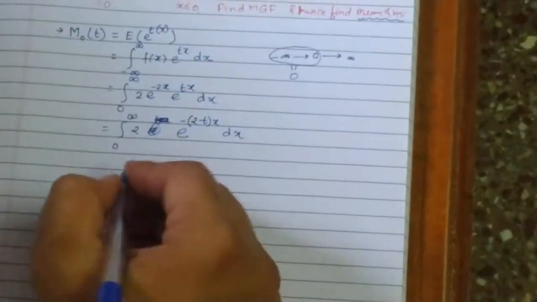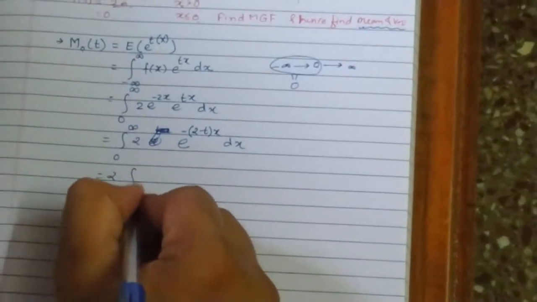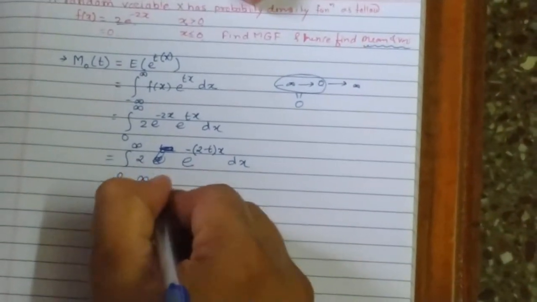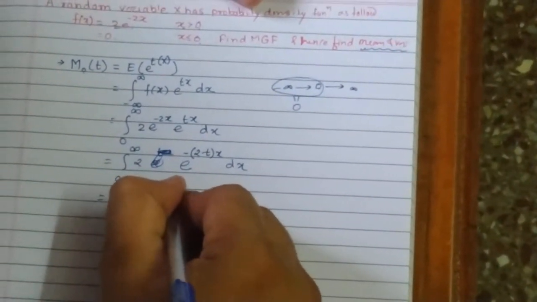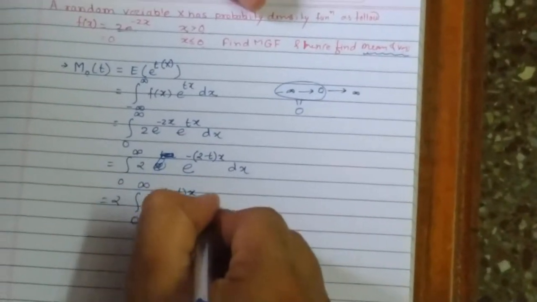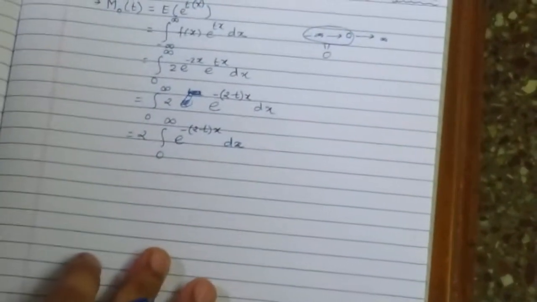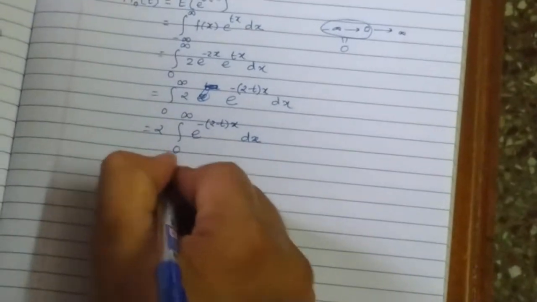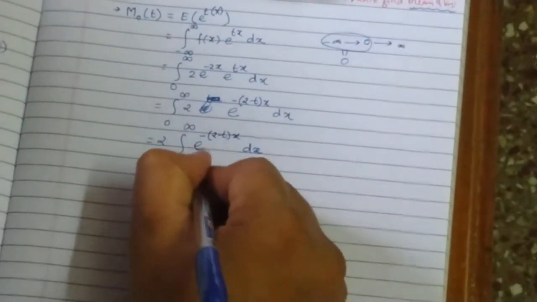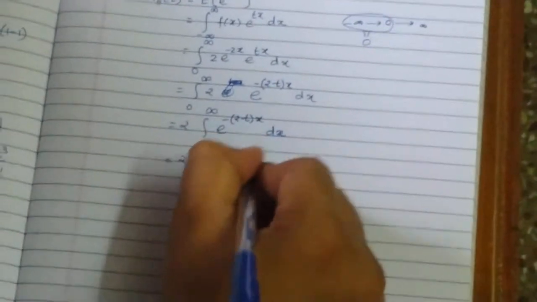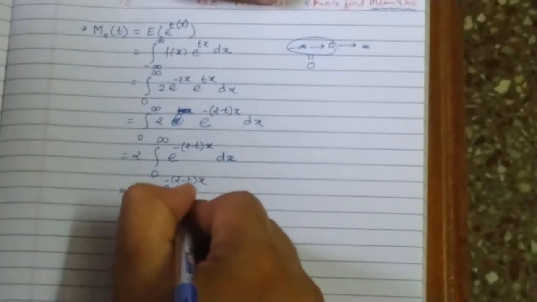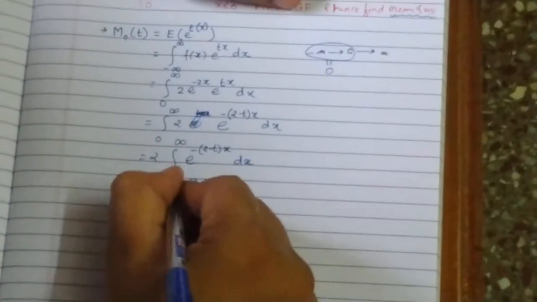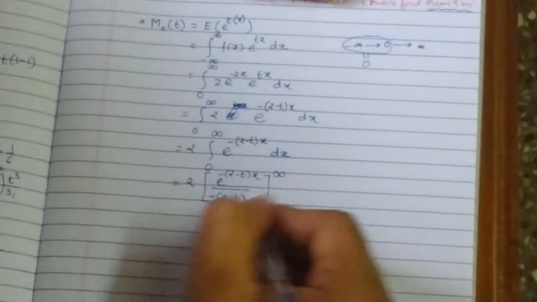The base is the same, so we add the powers. I'll keep 2 outside: 2 times the integration from 0 to infinity of e raised to minus (2 minus t) into x dx. Now integrate it. We have 2 e raised to minus (2 minus t) x divided by minus (2 minus t), with limits from 0 to infinity.